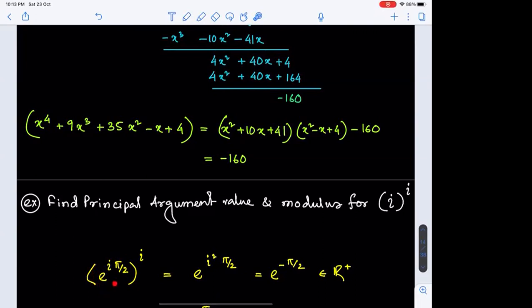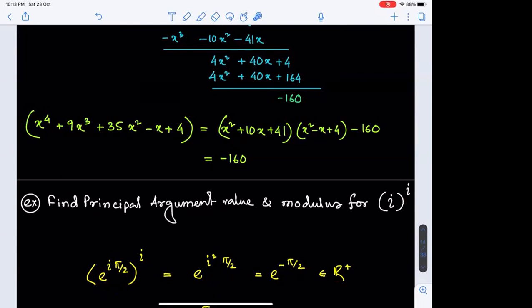Is this statement okay with everyone? Okay, sir. Yes, hence, sir, iota to the power iota been written as e to the power i pi by 2 whole to the power iota. That's same as e to the power iota square pi by 2, or e to the power minus pi by 2, which is a positive real number.